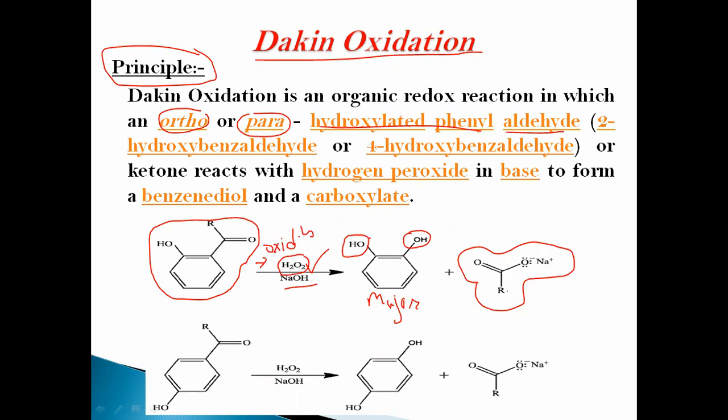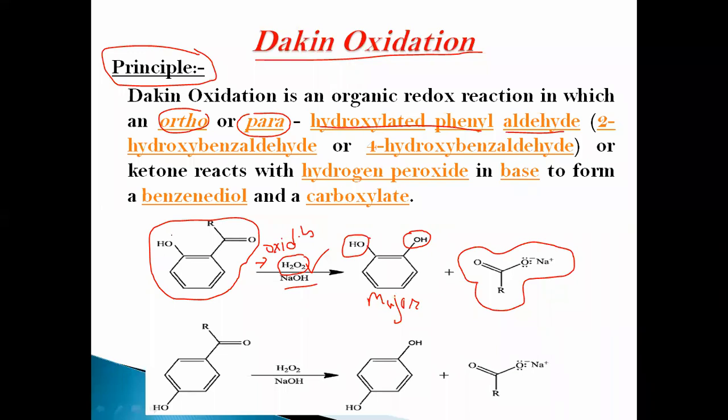If R is hydrogen, there is formation of sodium formate. If C2H5 or CH3, then sodium ethyl carboxylate or acetate is formed as the final product.